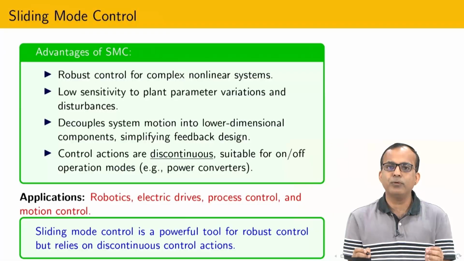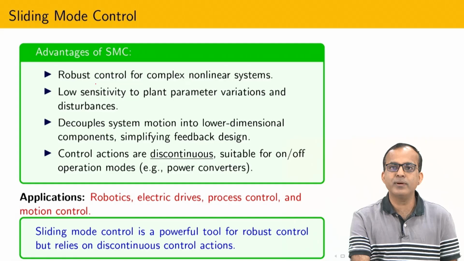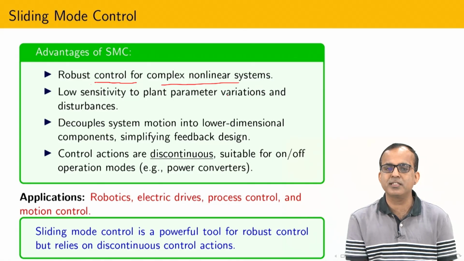The main purpose of the discussion is to first understand the advantages of sliding mode control, and then I will come to the limitations. Basically I am going to explore the practical limitations. What we have seen so far is that sliding mode control is one of the robust control techniques, and it is applicable for both classes of system, linear as well as non-linear.